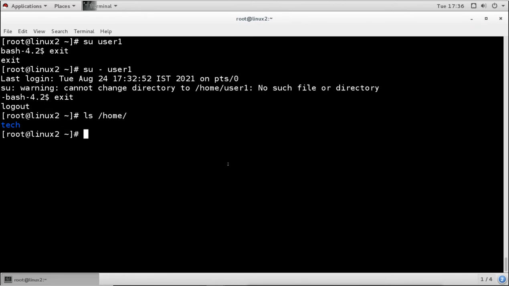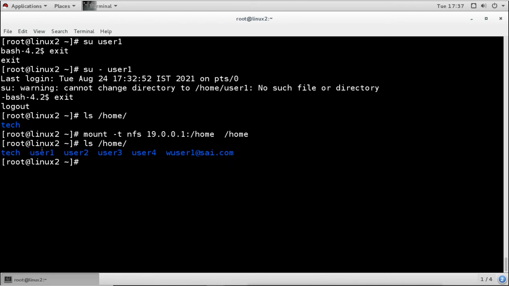So what we will do here, we will mount the home directory here by using the NFS type. I want to mount it from the server, and I will mount it on our local home directory. Now when we check, the home directory is available here.